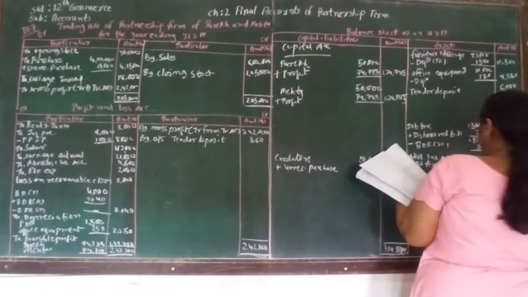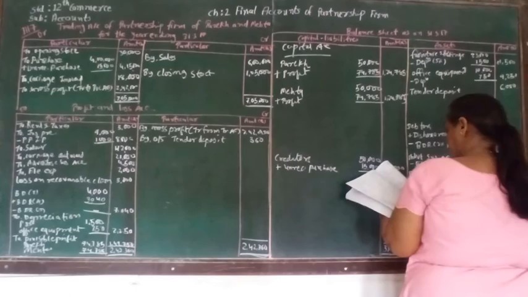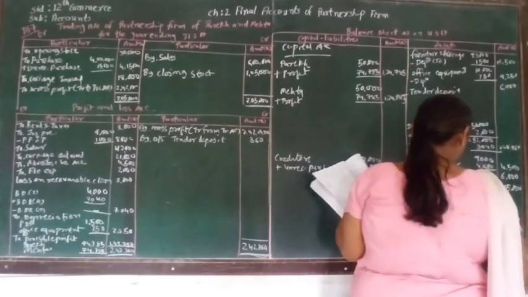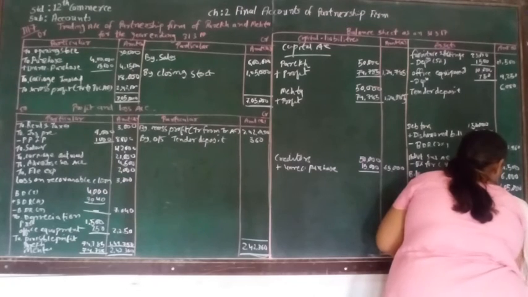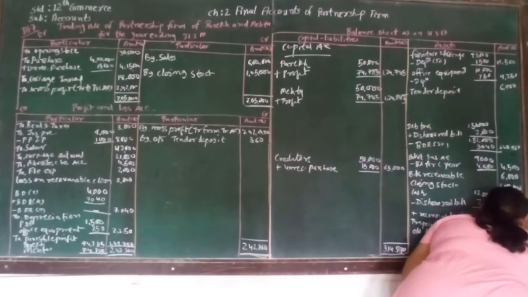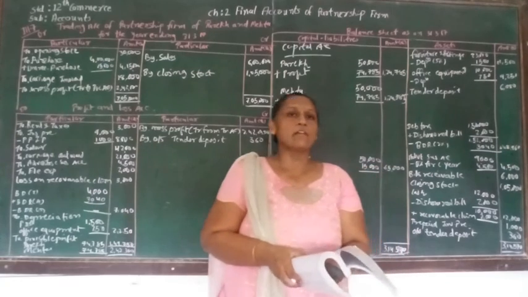Then bills receivable. Then closing stock, cash and bank total we have made. Then prepaid insurance premium and outstanding tender deposit. So the total of this side also must be 3,14,750. So here both side totals are equal.